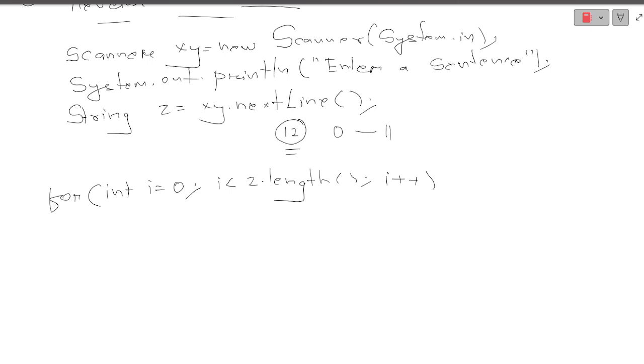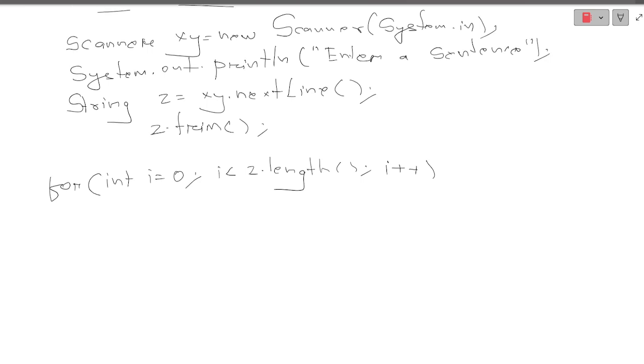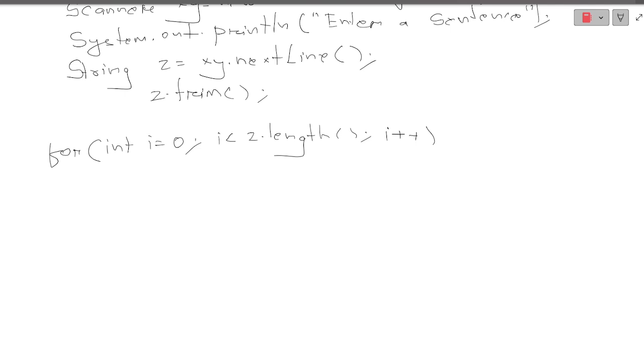And as I have told, I have not yet done what was to be done. I have already told that whenever you are accepting input, use trim, so that whatever spaces the user has given at the beginning and the ending part will be erased. Now I've started from 0 and I've taken z dot length. I can directly write this.